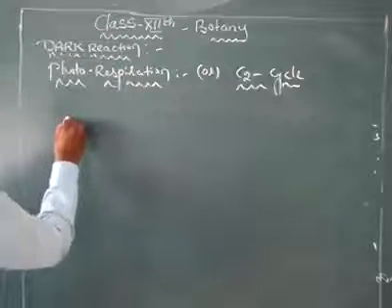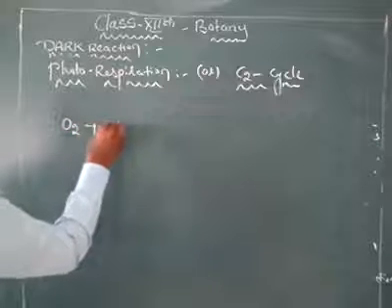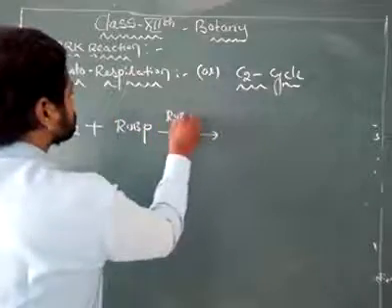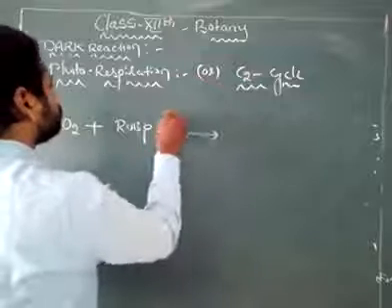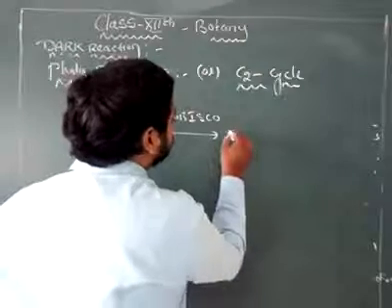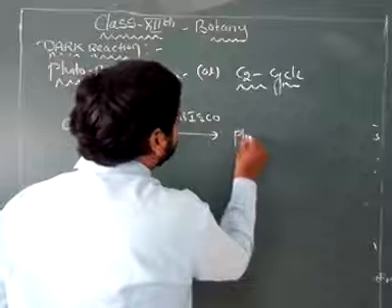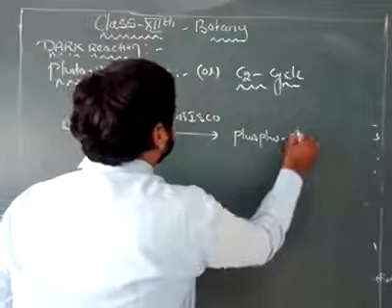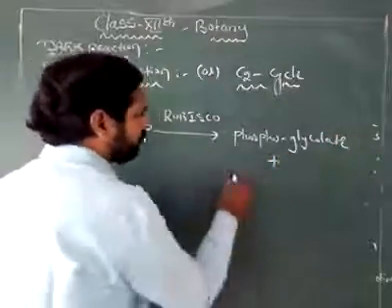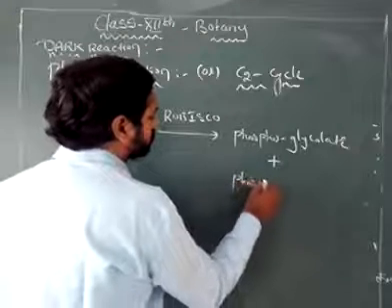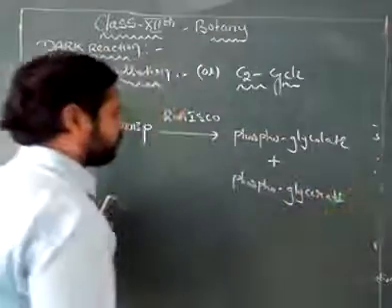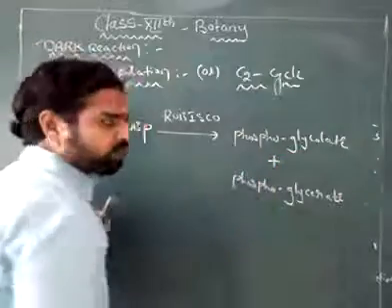In photorespiration, instead of carbon dioxide, oxygen is accepted by RuBP through rubisco. 1 molecule of phosphoglycolate plus 1 molecule of phosphoglycerate are formed.